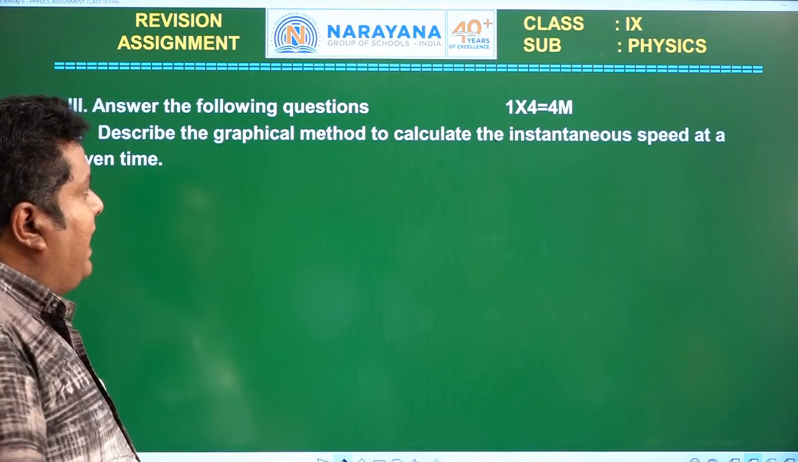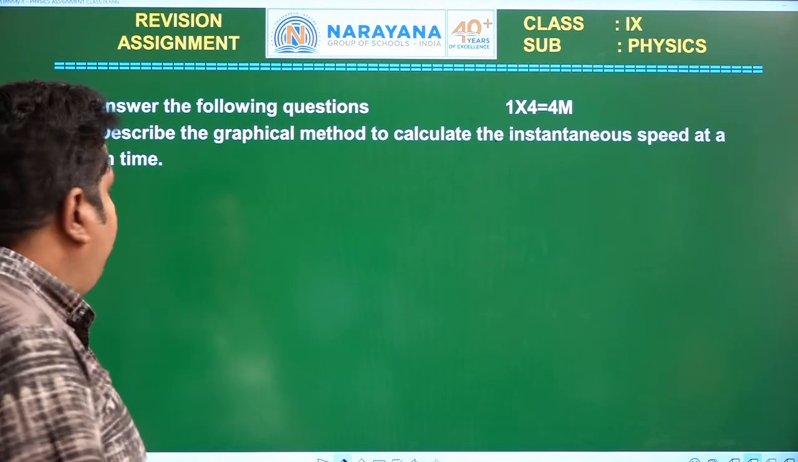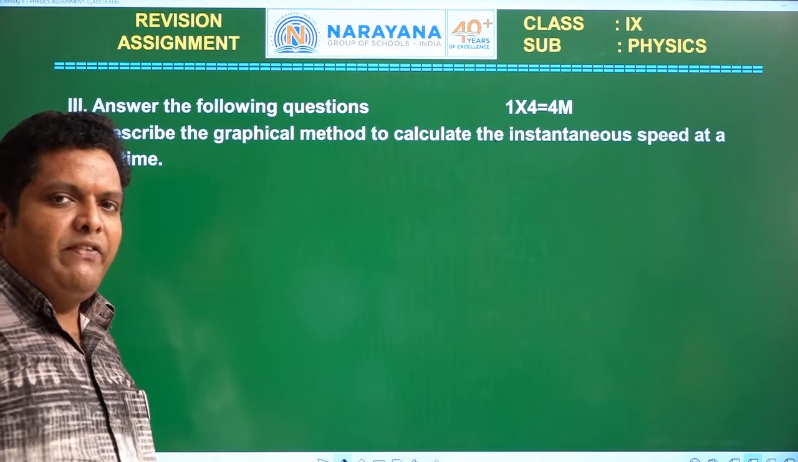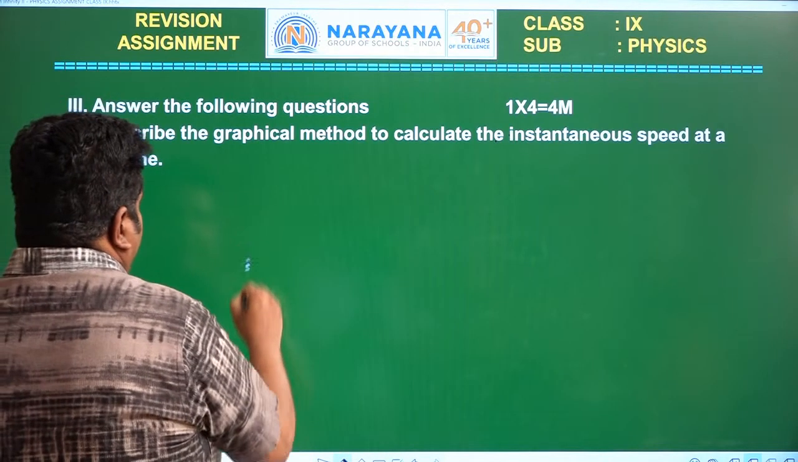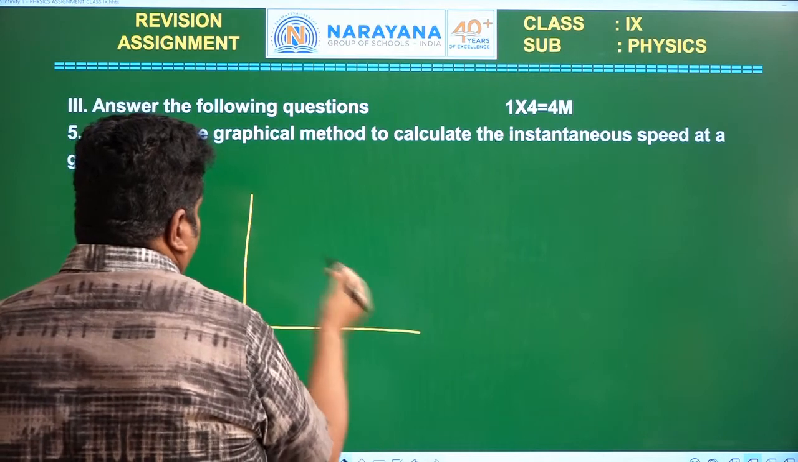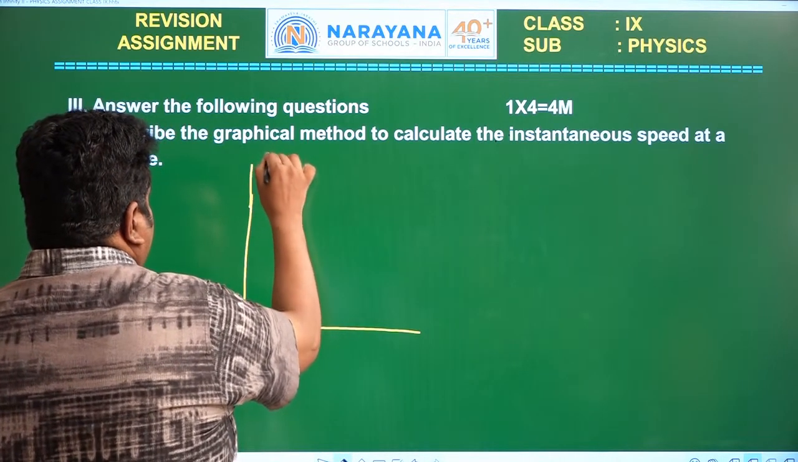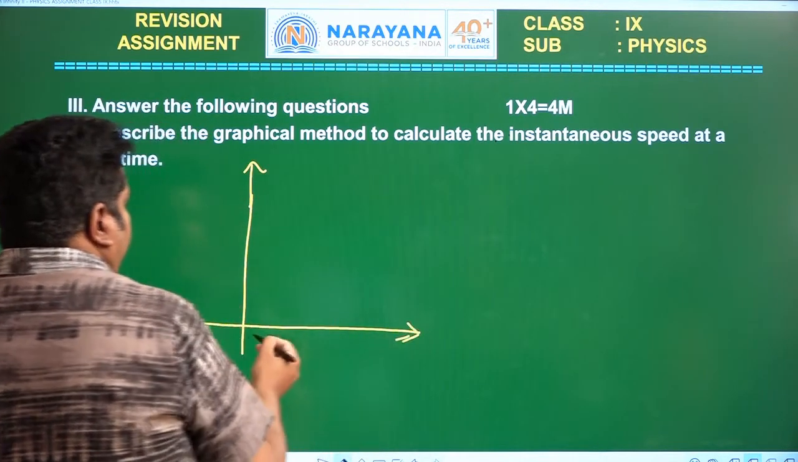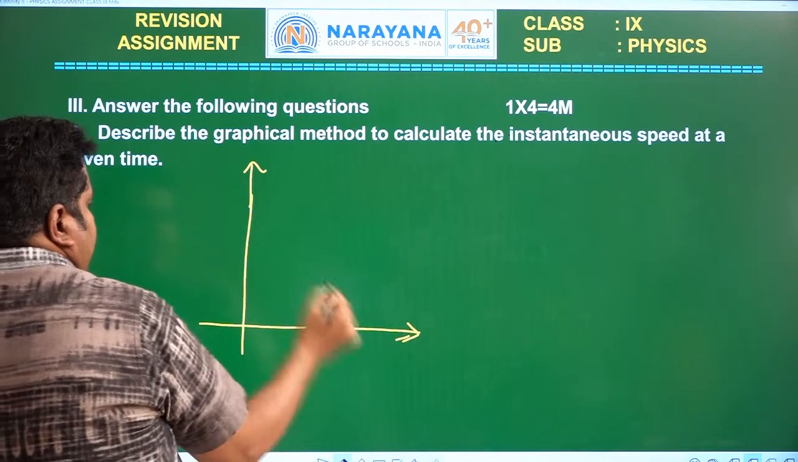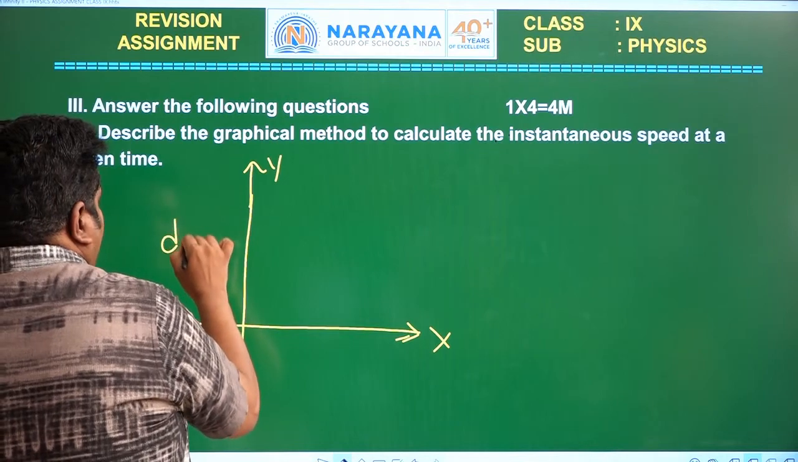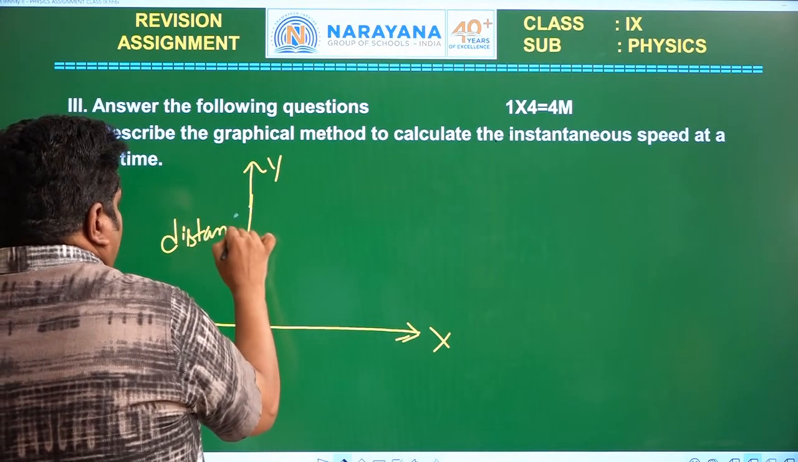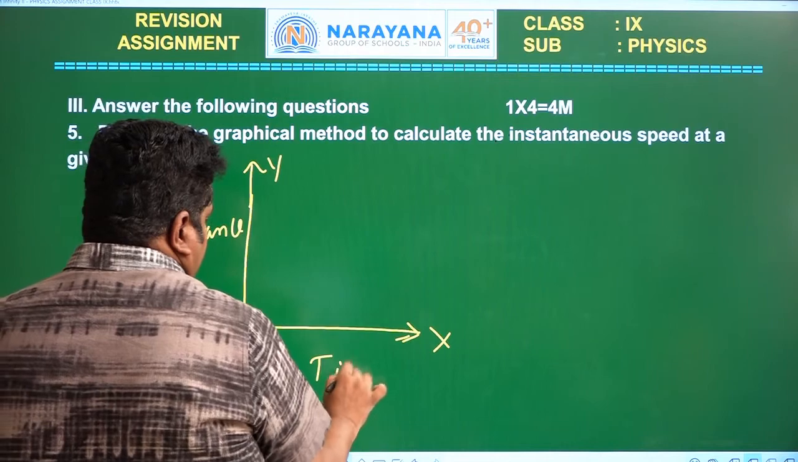Describe the graphical method to calculate the instantaneous speed at a given time. Graphical representation means we draw a graph. Take this as the x-axis and this as the y-axis. Take distance values on the y-axis and time values on the x-axis.